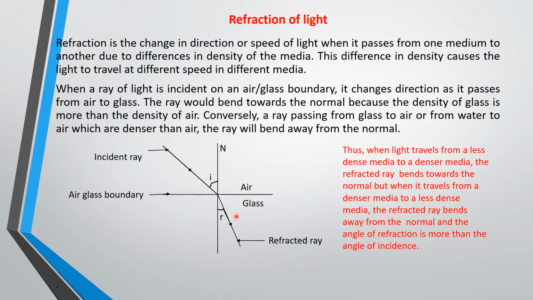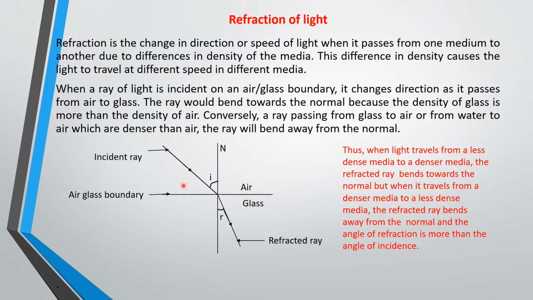Now, if you look at this ray diagram, you will see that this is the normal. The normal is perpendicular to the boundary. When the ray passes from air, which is less dense, to glass, which is denser, it will bend toward the normal, because the density of glass is more than the density of air. Also, if the ray passes from glass to air, because glass is denser than air, the ray will bend away from the normal.